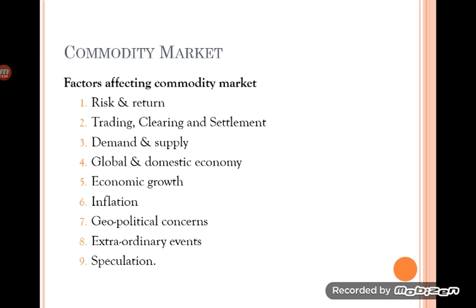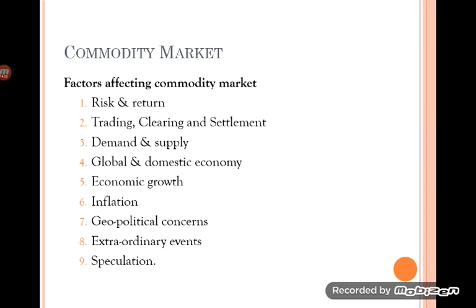Then we have extraordinary events as a factor, if we are talking about any unforeseen contingencies, like for example war or enmity between the countries, or it may be natural calamities, and now the corona issue is going on worldwide. It has become an international issue. So all these are considered to be unpredictable, unforeseen events which may either fall or increase the performance of the commodity market.